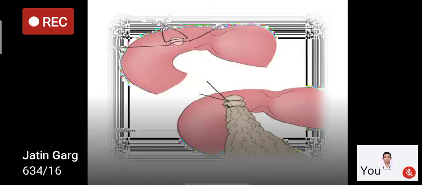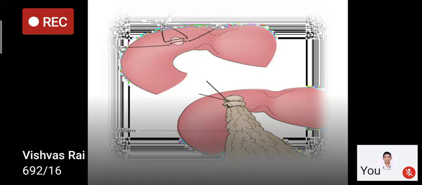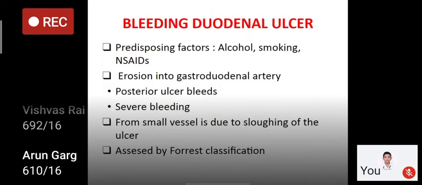In this picture, the first one is where the ulcer is closed primarily, and a patch of the omentum is put over there. This is the modified Graham's patch repair for gastric or duodenal perforations.